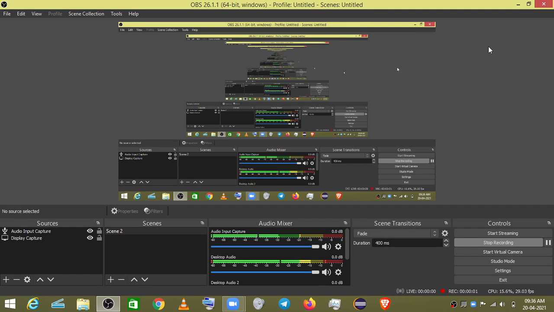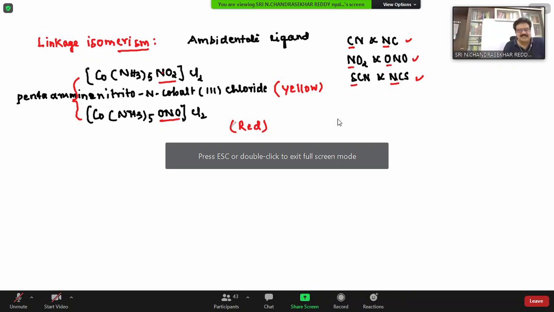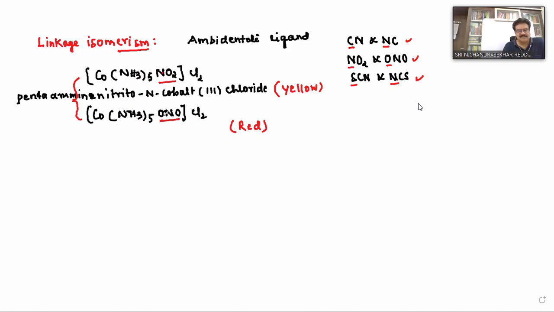So mainly these are the three ambidentate ligands. Therefore, sometimes they may give a question like this, with NO2 and Cl2. What type of isomers are these? Linkage isomers. Let us take one more example.